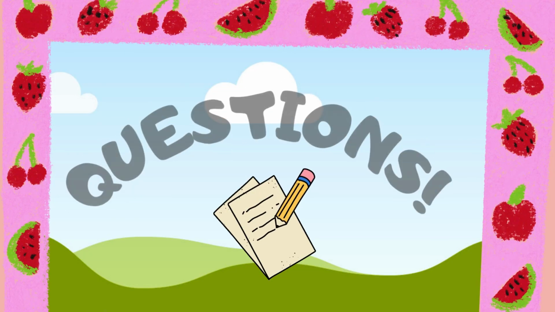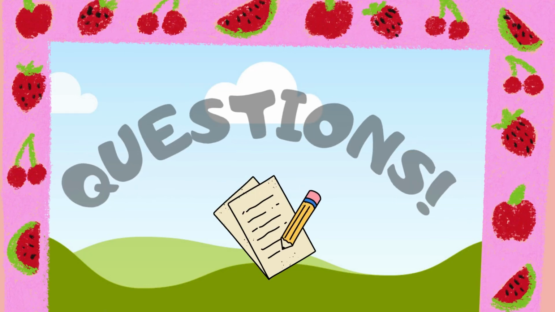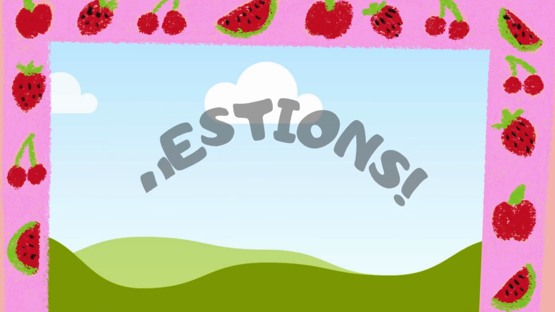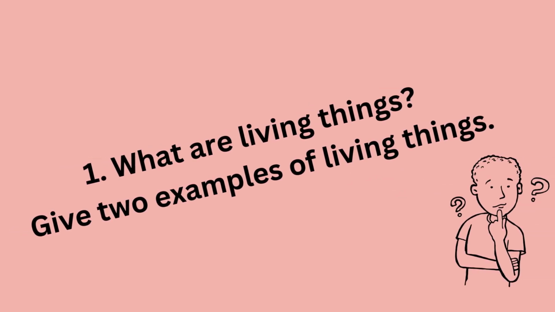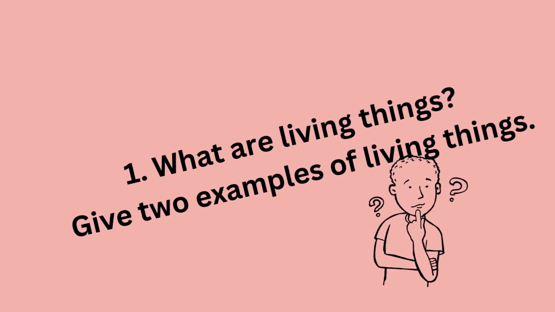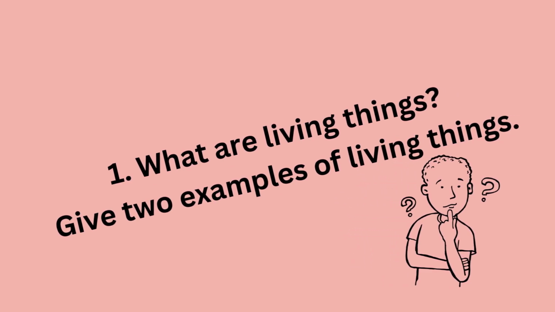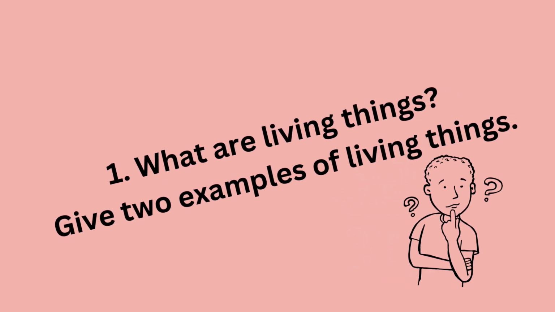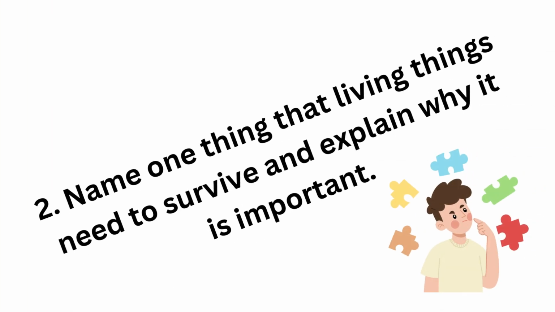It's question time. Answer the questions in the comment section below. Number 1. What are living things? Give 2 examples of living things. Question 2. Name one thing that living things need to survive and explain why it is important.